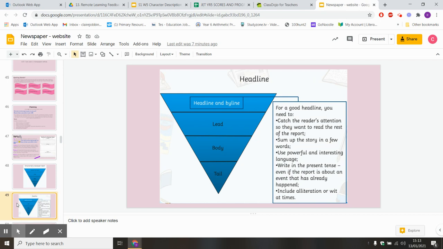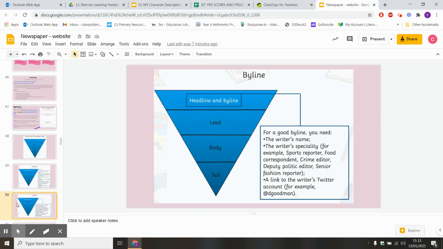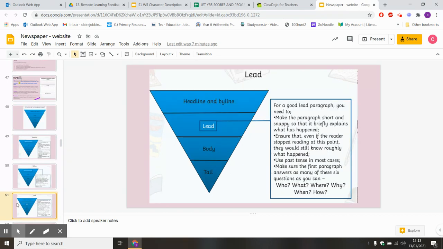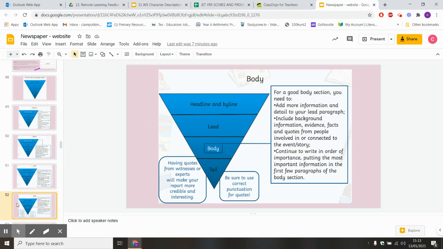So we like to start with a headline and byline. Breaking it down for you. Then it's a lead. That means your lead paragraph. That's your opening introductory, let's say, paragraph. It then is broken down to your body. That's your 2, 3 or 4 paragraphs. So that's your main body of your newspaper report.